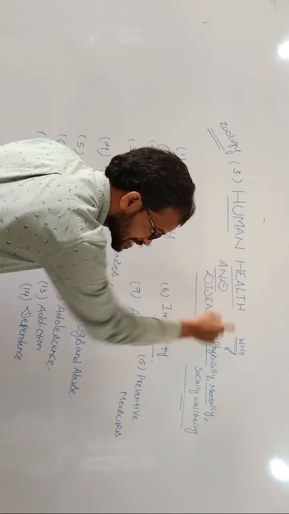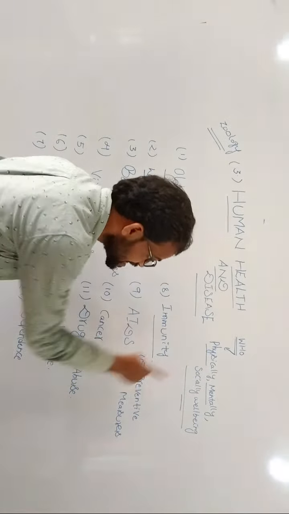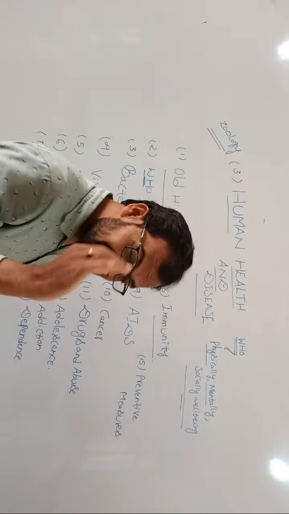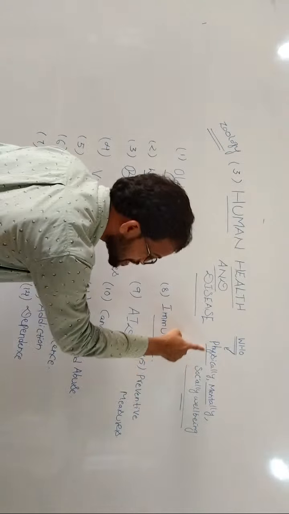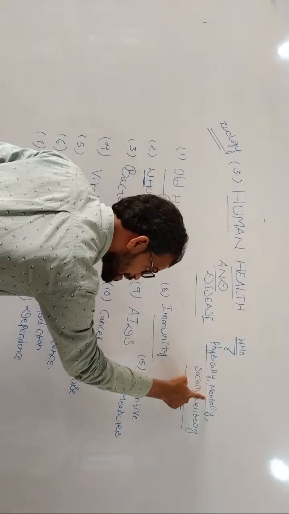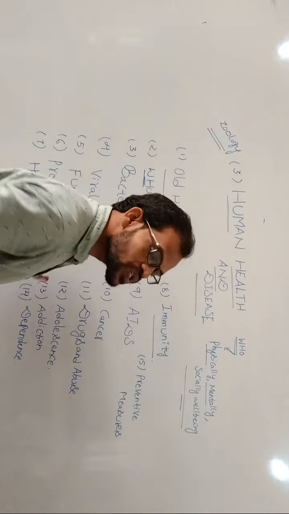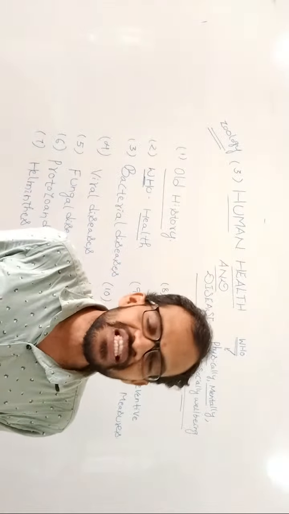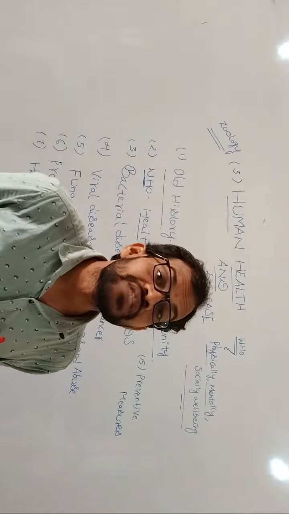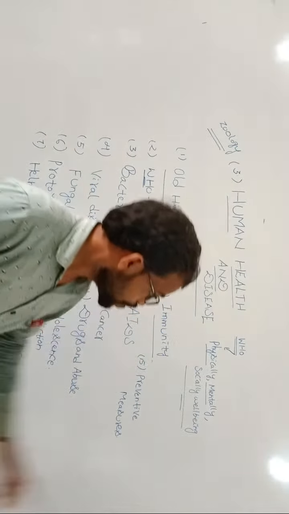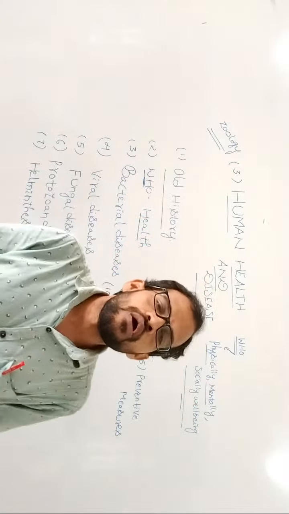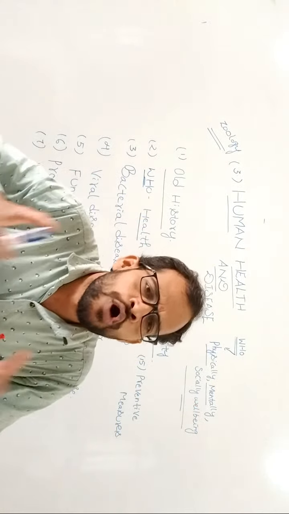According to the World Health Organization, what is the definition of health? Completely physical fitness, completely mental fitness, completely social well-being. Physical fitness means our weight is in proportion to our height. Mental fitness means you are always thinking in a positive mind.